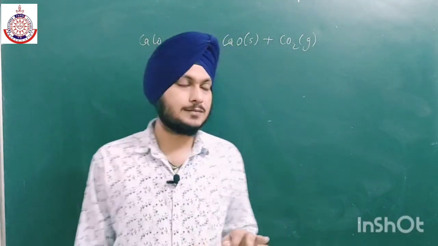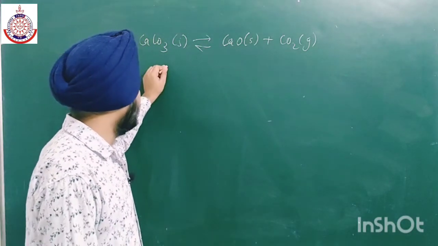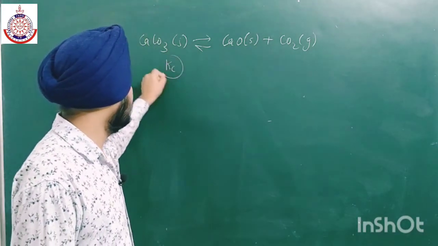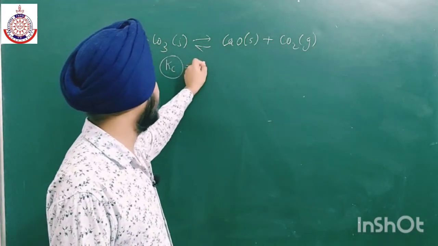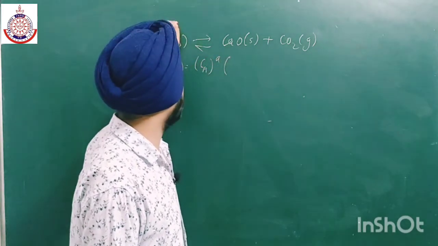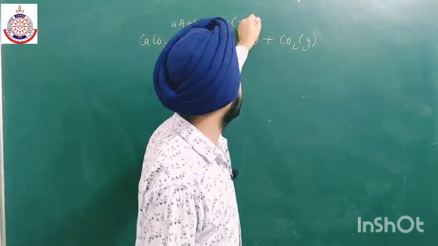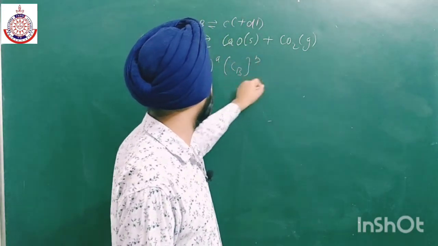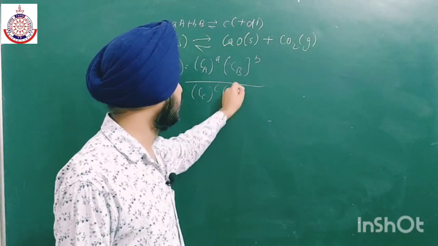We can also write the expression of equilibrium constant in terms of pressure. If we are writing the expression in terms of concentration, then it is called Kc. Like in case of any general equation, concentration of A to the power a, if we are taking the general equation aA plus bB gives cC plus dD, then B to the power b upon C to the power c, D to the power d.